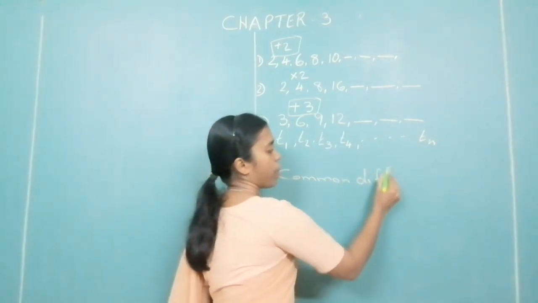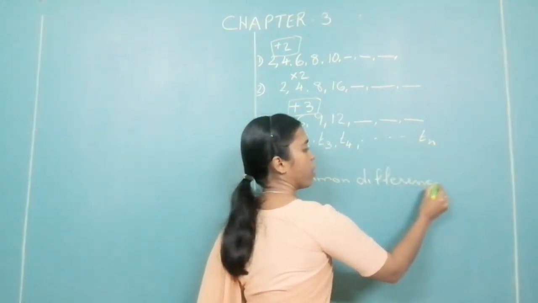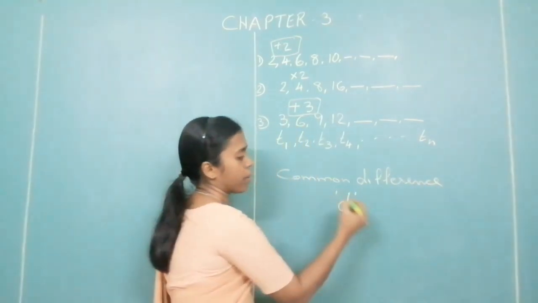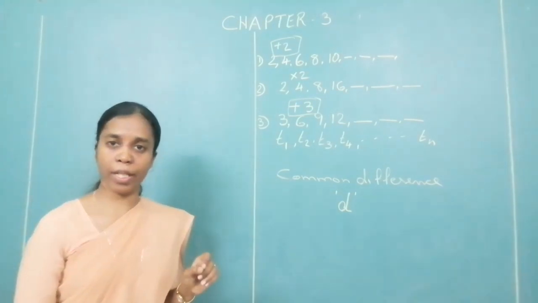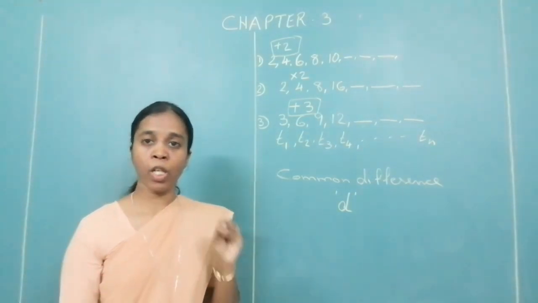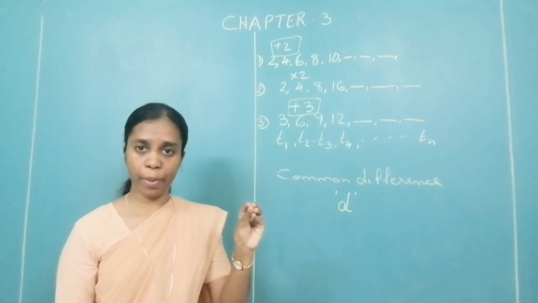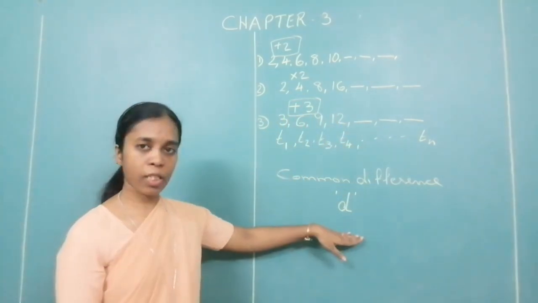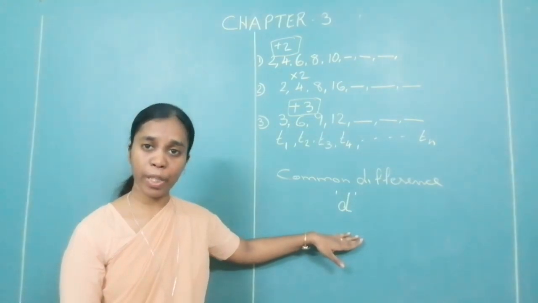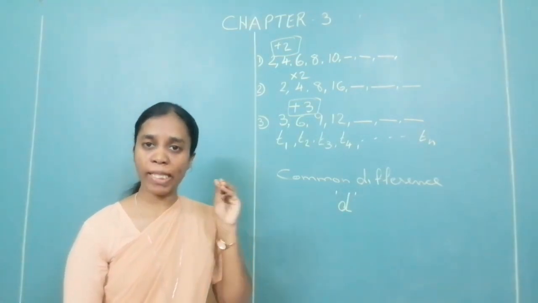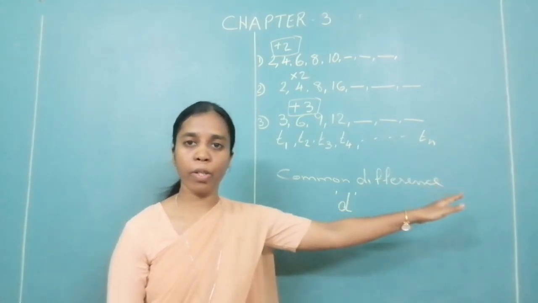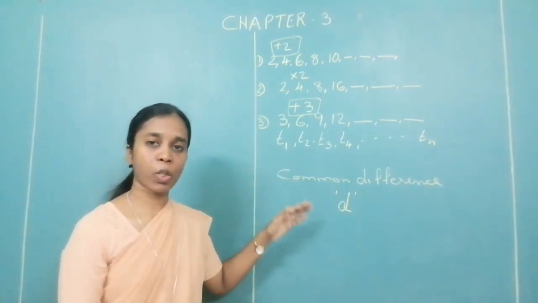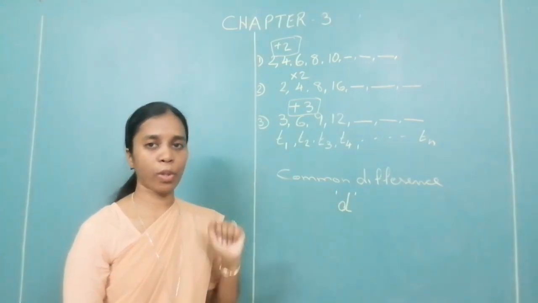It is known as common difference, denoted by small d. So what is common difference? Common difference is a particular number which is added to the previous number to get the following number. And this common difference will always be constant, the same throughout the arithmetic progression. Then only we can call the given sequence an arithmetic progression.